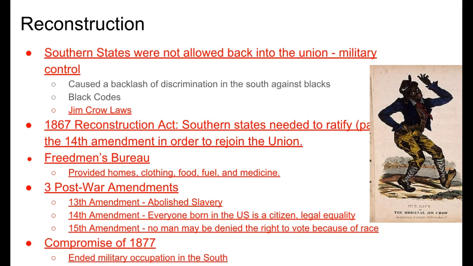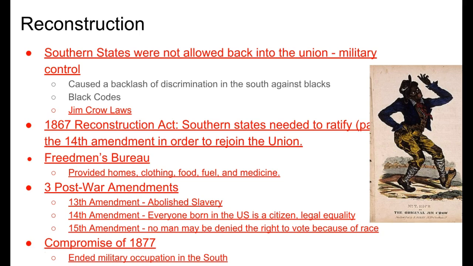There were 3 post-war amendments that were added to the U.S. Constitution, the 13th, the 14th, and the 15th. The 13th abolished slavery officially. The 14th Amendment said anyone born in the United States is a citizen and they deserve legal equality. And then the 15th Amendment said that no man may be denied the right to vote because of race.